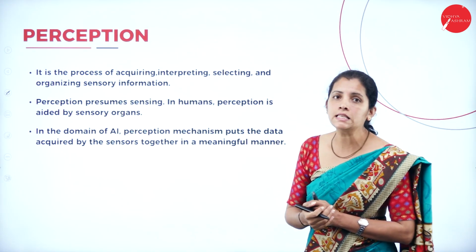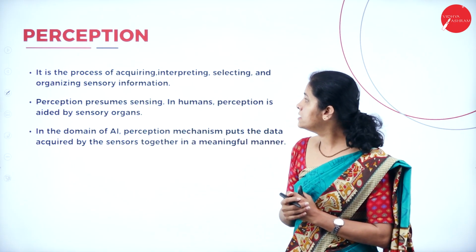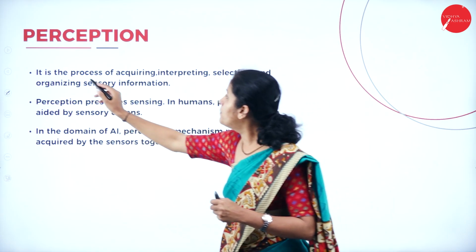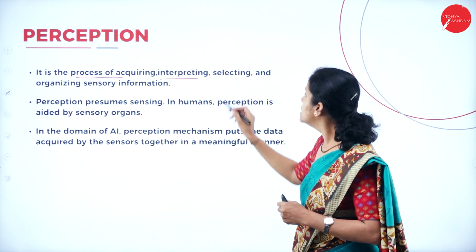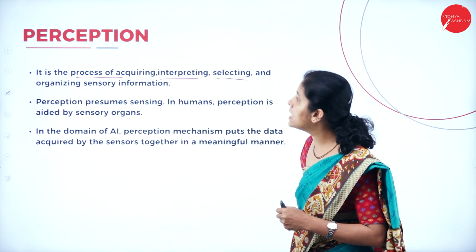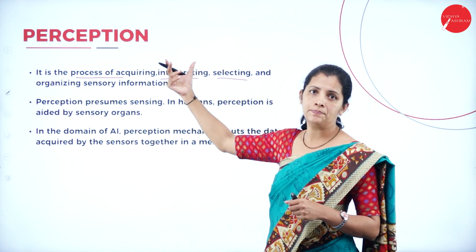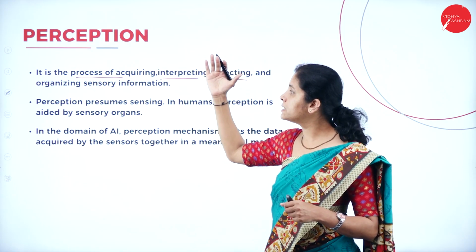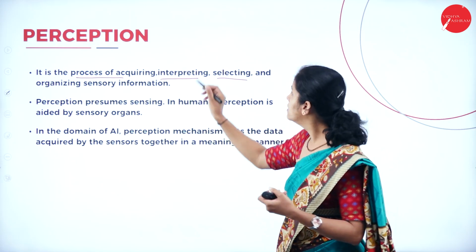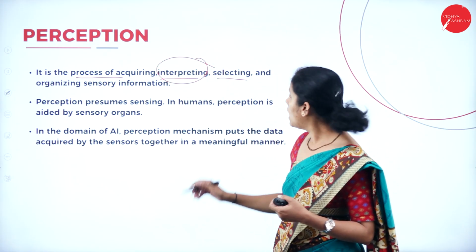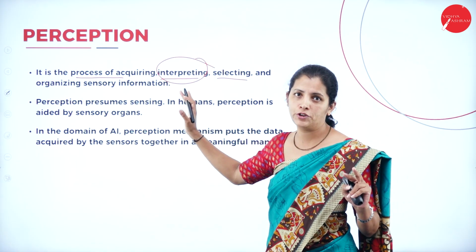Then moving on to the next component, that is perception. So what is perception? It is nothing but the process of acquiring, intercepting, selecting and organizing sensory information. Here, perception is nothing but the process of acquiring, that is collecting, intercepting, selecting and organizing the sensory information.